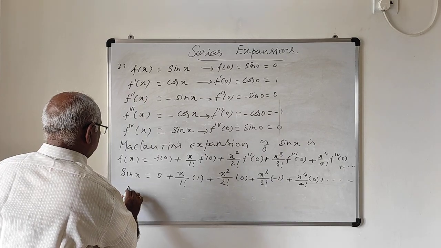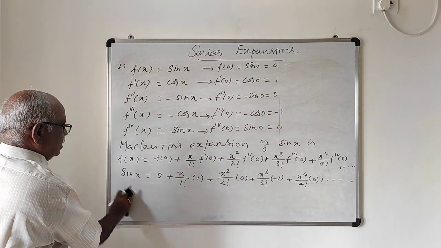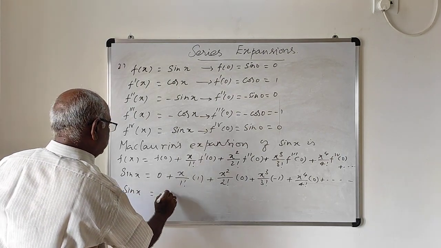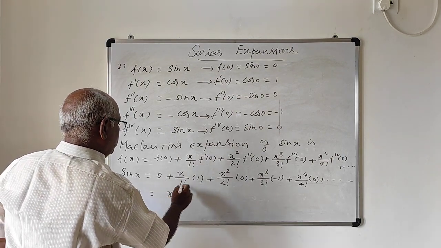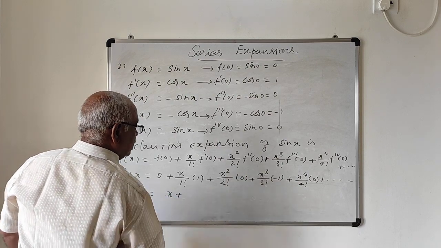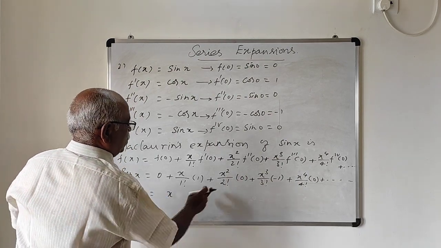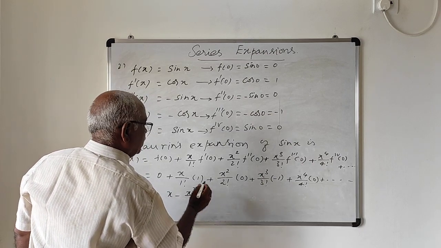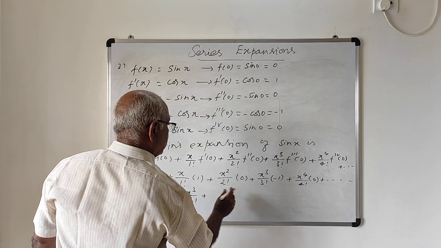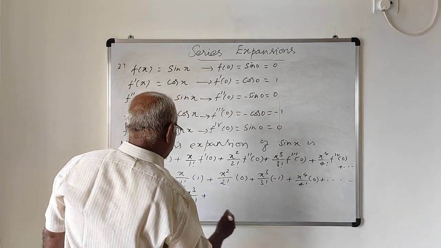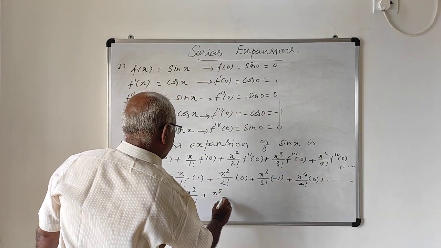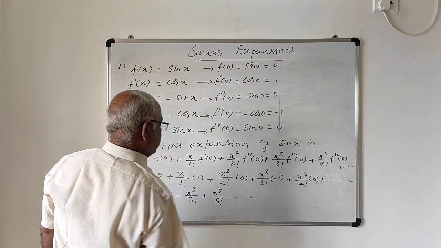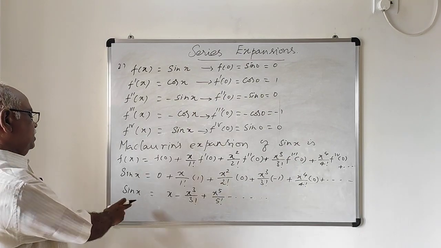So this is the derivative of sin x. It becomes x by 1 factorial into 1, which is x, plus 0, which you need not write, minus x cube by 3 factorial, plus 0, and the next one is plus x power 5 by 5 factorial, minus, and so on. Like that, the series expansion of sin x is there.